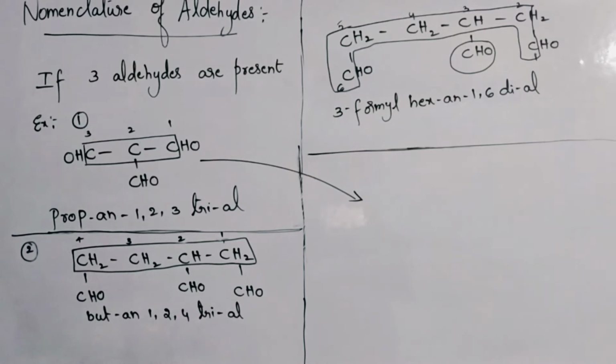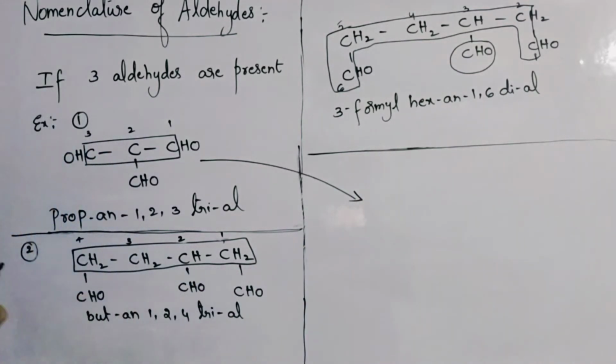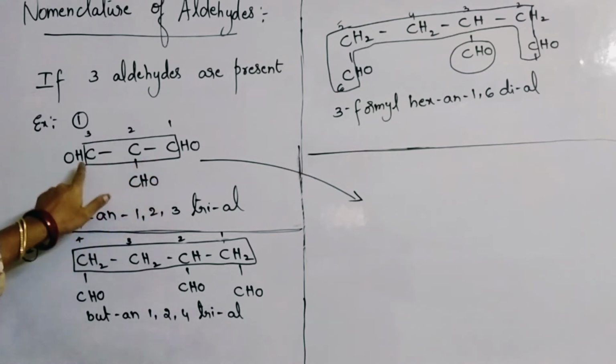How can we write for the first question? Yes, the first question is clear only, no?